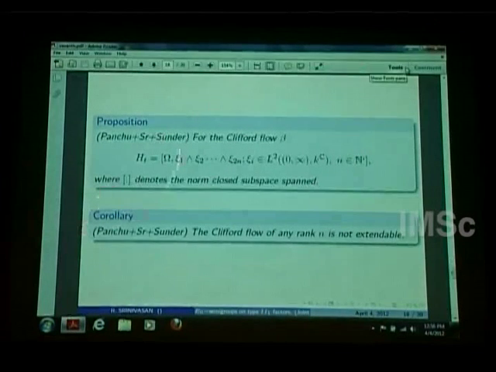So for the Clifford flow, we have computed this H_t. We can explicitly compute this H_t. H_t is a space of operators. Here I am talking about vectors, but it is well known that these vectors can be realized as operators, some sort of shift operators. So this H_t is nothing but, I have put a 2n here, so this is all even particles. This is the all even particle space. The antisymmetric Fock space contains both finite particles; it is just the subspace generated by the even particle vectors. That is exactly this H_t for this Clifford flow.